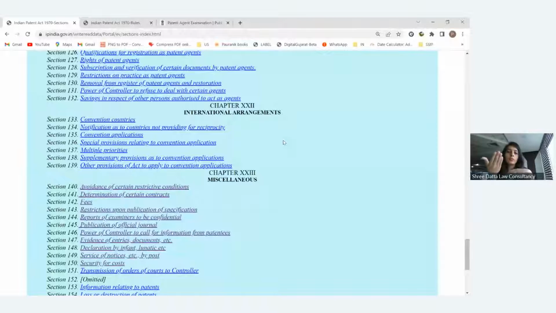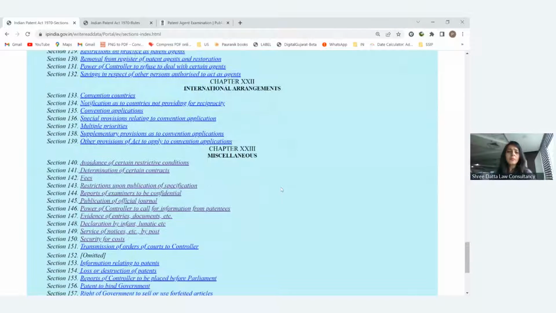So if you want to apply to the US, then within the 12 months period you have to apply directly to the US, then Europe. So the timeline is shorter under the Paris Convention. Now the PCT is a whole platform where you apply for the patent application within the 12 months period. But after that, you have a 30 to 31 months period. Within that, you have to decide whether you want to go to the US, Europe, or another country or not. So both types of international applications are there. For convention applications, they have given the details here. For the PCT, they have given a whole separate chapter in the rules.